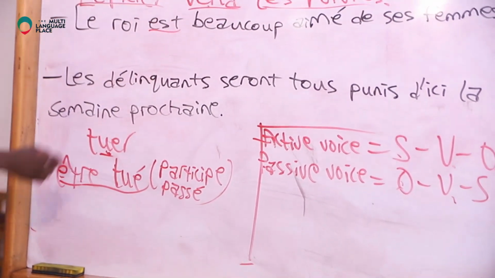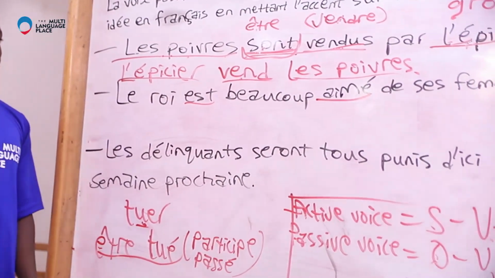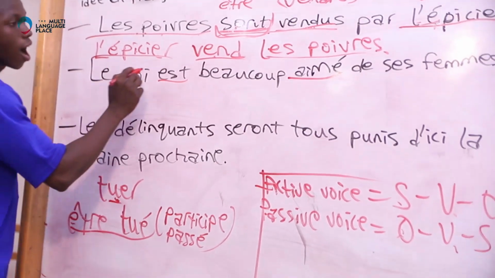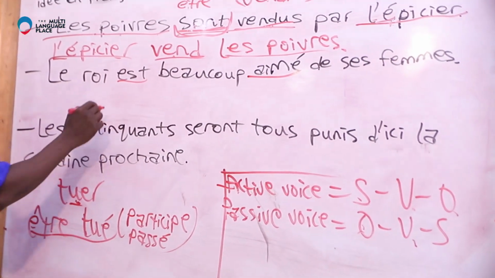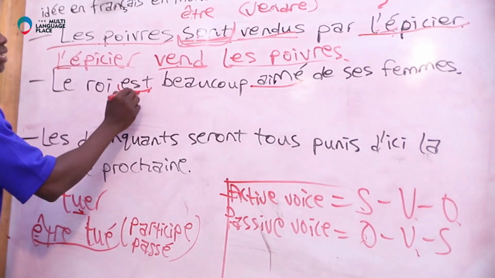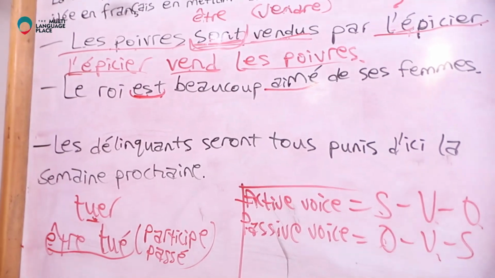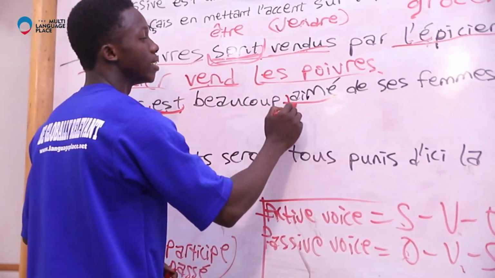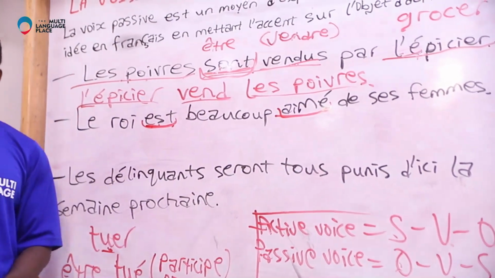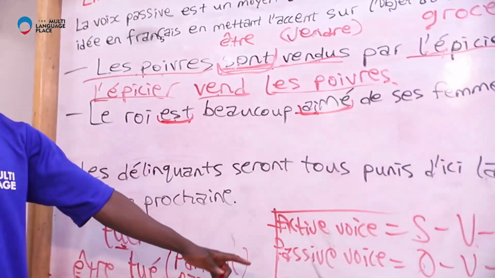So this is être and then the participe passé. How do we transform this sentence in active voice? The first thing to note is être is conjugated in présent de l'indicatif, and this is conjugated in participe passé. That means this is the real verb used in the sentence in active voice.